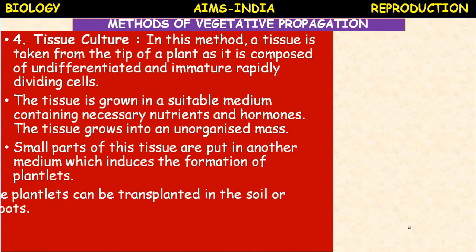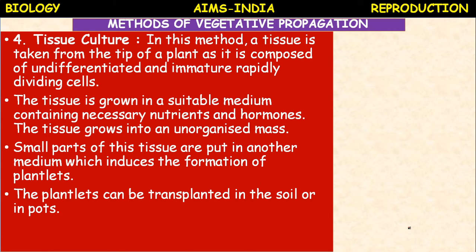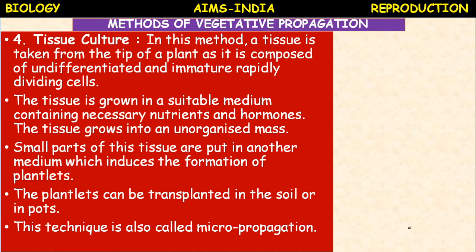The plantlets can be transplanted in the soil or in pots with manure, so they can be grown separately. This technique is also called micropropagation. Micropropagation is the technique of raising new plants from a small plant tissue called an explant, grown in culture medium under aseptic conditions.